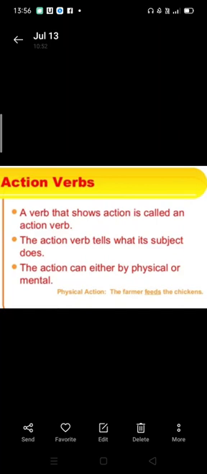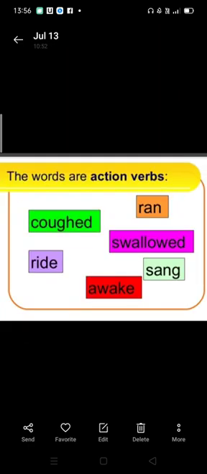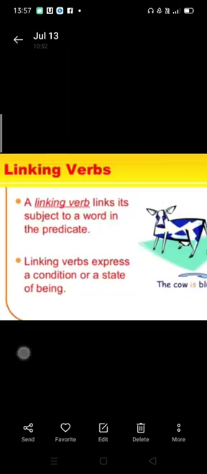The action can either be physical or mental. Yes, we can do physical movement or we are doing mental movements. It depends upon that. Action verbs: coughed, ran, swallowed, sang, awake, write.